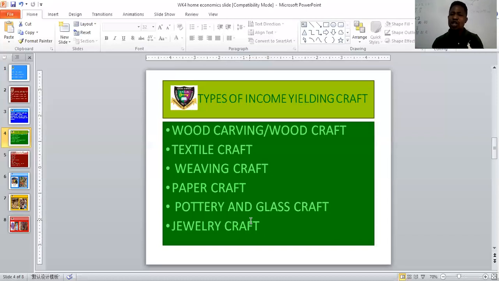You can tell daddy or mommy that you're interested in learning a particular craft. It could be hairdressing, tailoring, or barbing. Just be creative. Learn to use your hands to create wonderful things. That sets you apart and makes you different from your peers. Another one is jewelry craft.